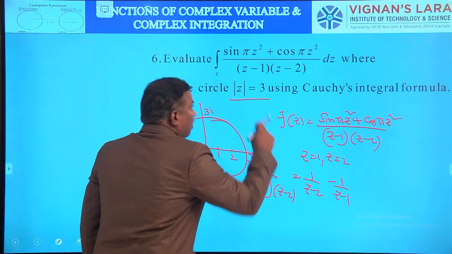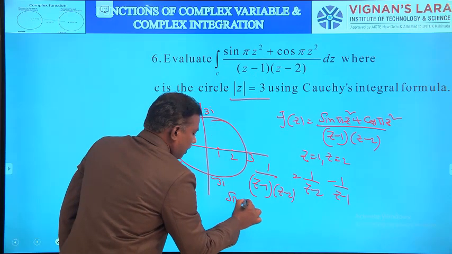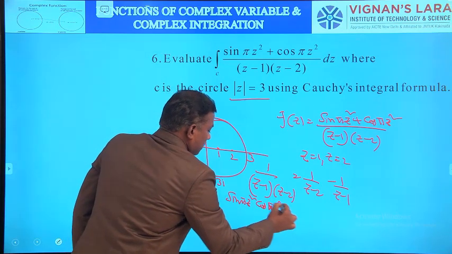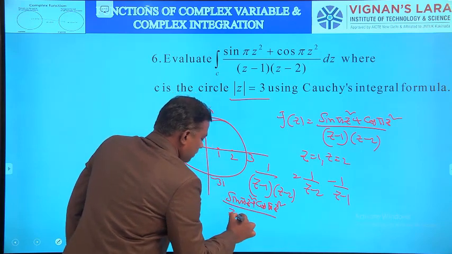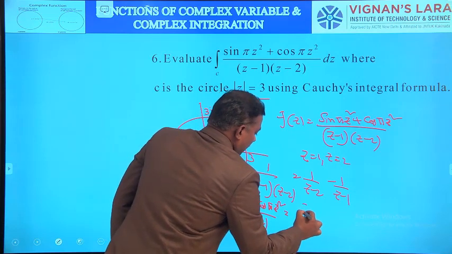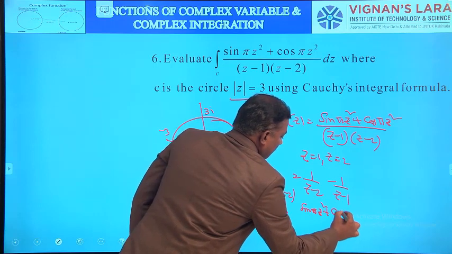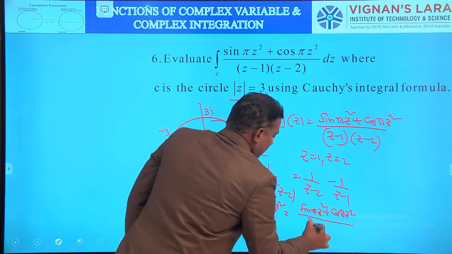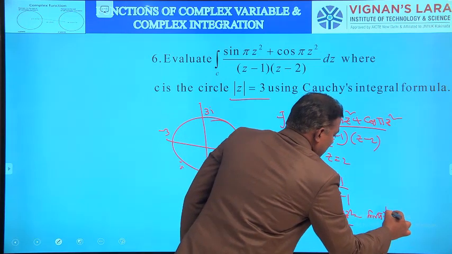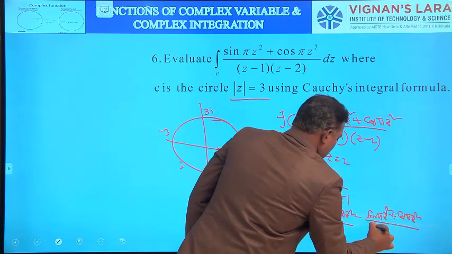Then multiply each term with sin pi z square plus cos pi z square. So sin pi z square plus cos pi z square by (z minus 1)(z minus 2) is again sin pi z square plus cos pi z square by (z minus 2) minus sin pi z square plus cos pi z square by (z minus 1).